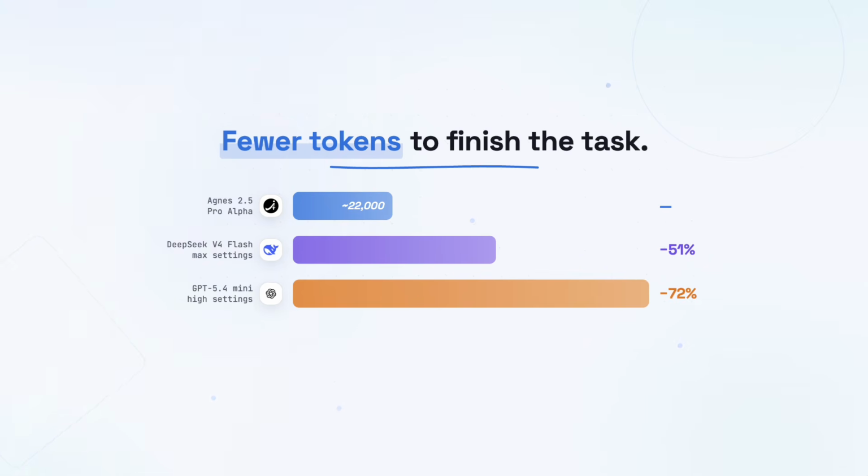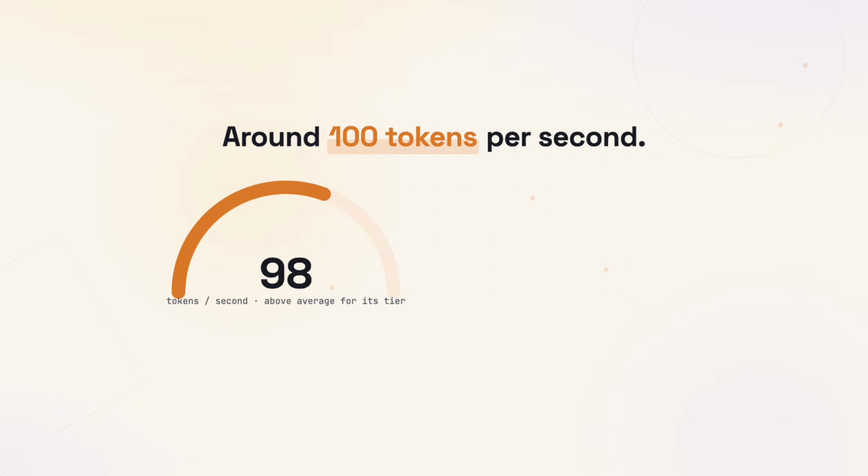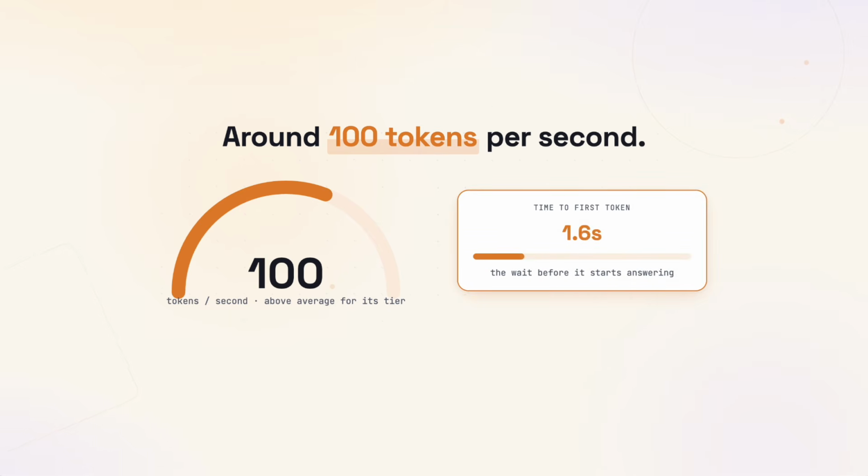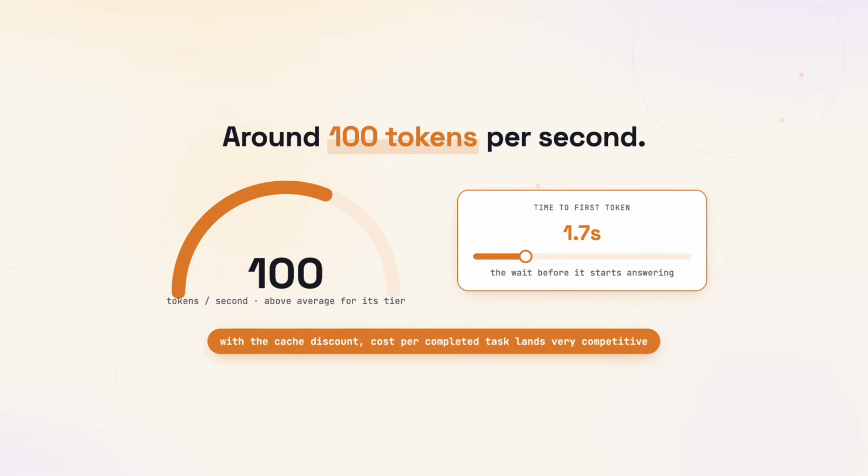Fewer tokens per task means faster answers and lower bills, and combined with that cache discount, the cost per completed task ends up very competitive. Speed is around 100 tokens per second, above average for its tier, with a time to first token of about 1.7 seconds.